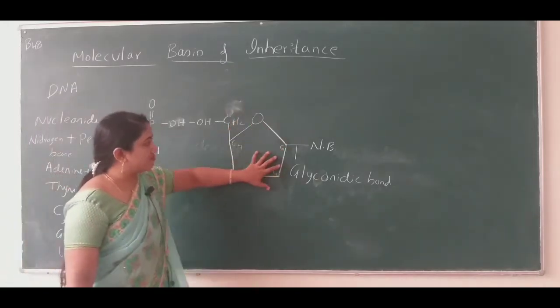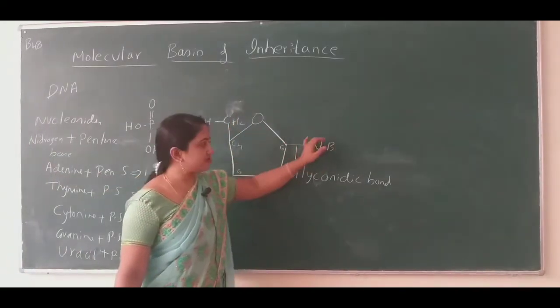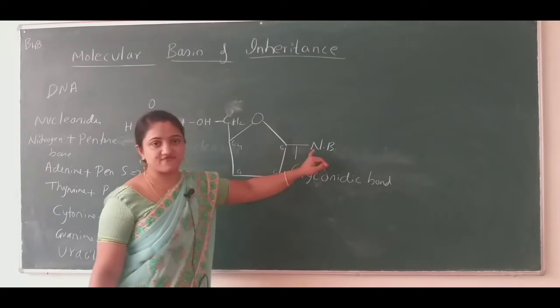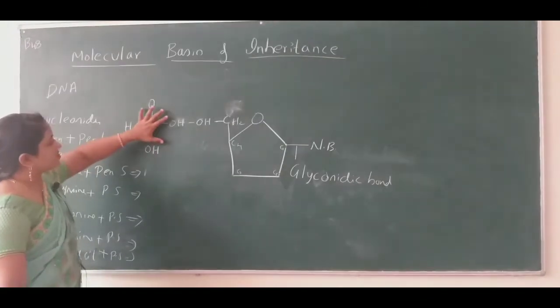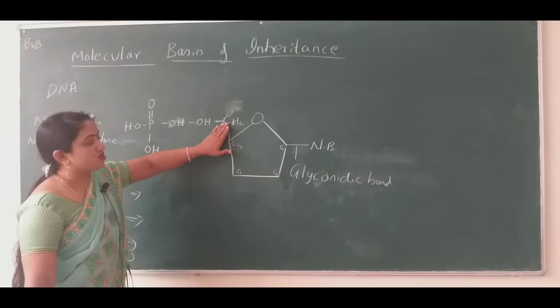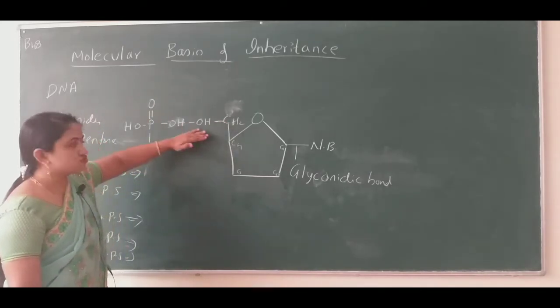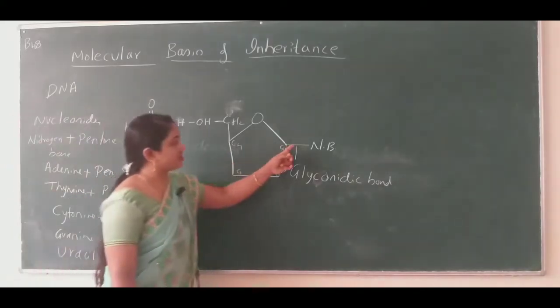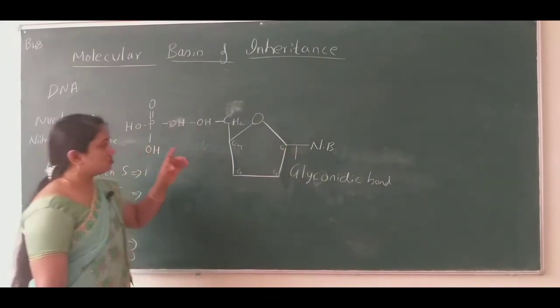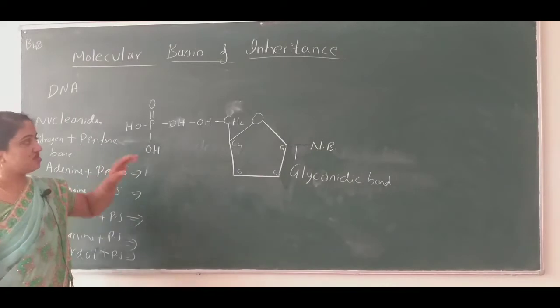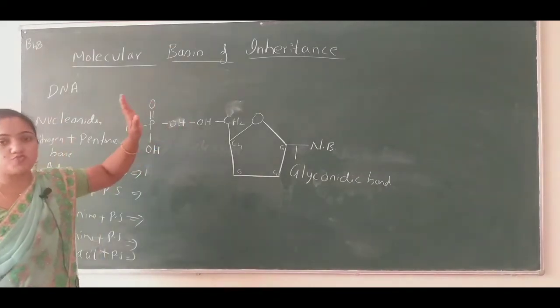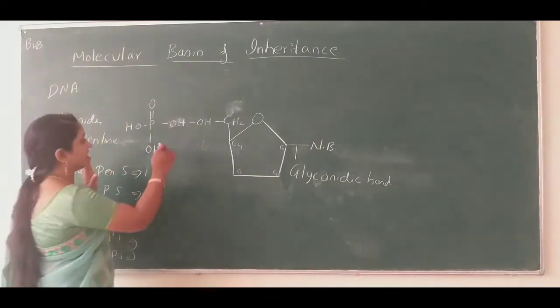We have one pentose sugar, a nitrogen base attached to the first carbon atom, and phosphoric acid attached to the fifth carbon atom. We have to show one bond here, as we have shown the glycosidic bond. One more bond should be present here. That bond is the phosphodiester bond.